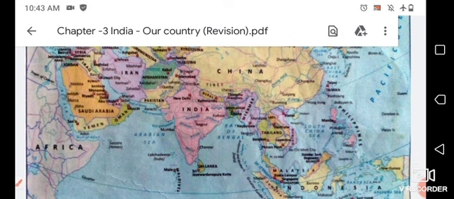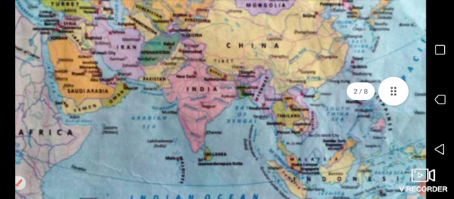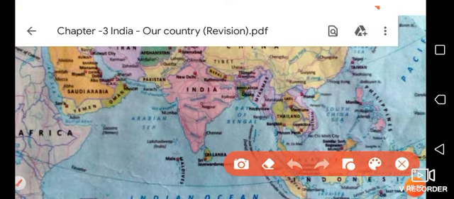And if we talk about the sea, in the sea we have neighbor countries like Sri Lanka and Maldives. These are our neighbor countries in the ocean, I mean sea. Here you can see Sri Lanka and Maldives. These are our neighbor countries in the sea, in these areas of sea.